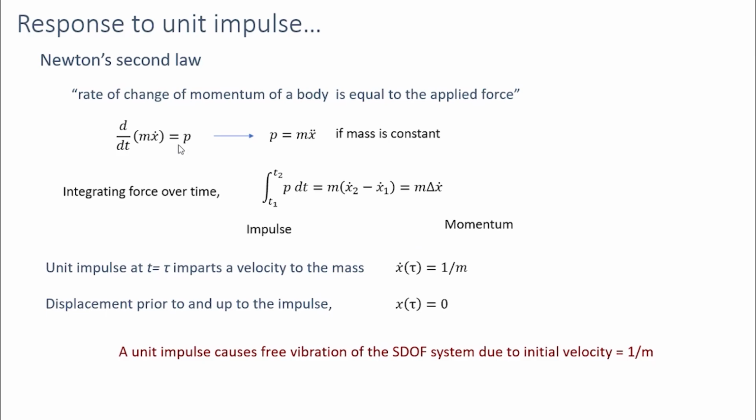The impulse acting on that body is giving it an initial velocity, and that initial velocity will cause that system to vibrate under free vibration. It is free vibration because after the impulse there is no force acting on the system.